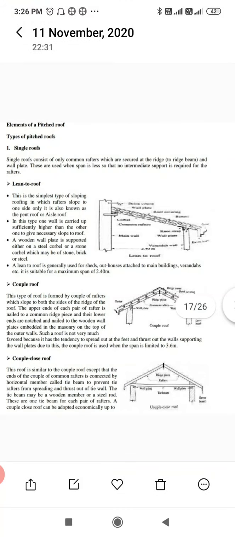The third one is couple close roof. This roof is similar to the couple roof, except that the ends of the couple of common rafters are connected by a horizontal member called tie beam to prevent the rafters from spreading and thrusting on the wall. The tie beam may be a wooden member or a steel rod. There is one tie beam for each pair of rafters. A couple close roof can be adopted economically up to a 5 meter span.